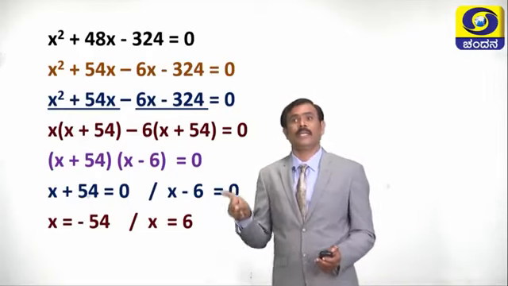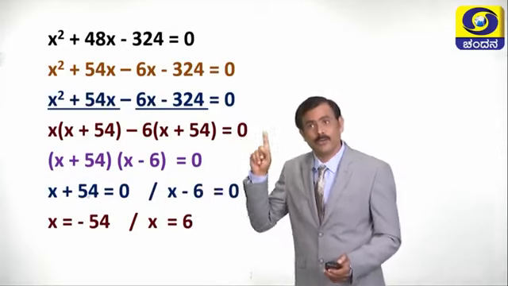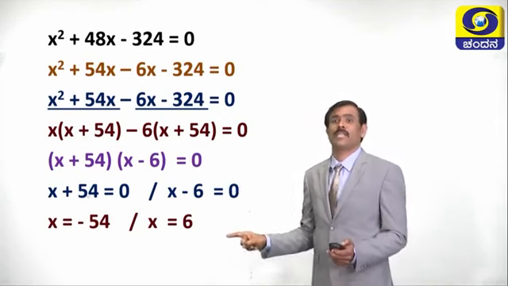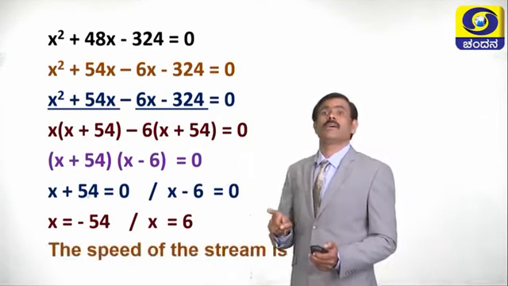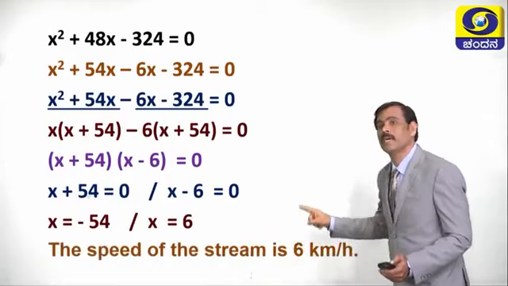See, speed, time and distance are all positive. Therefore, here we have to take the positive value. What is the positive value? x is equal to 6. So the speed of the stream is 6 kilometers per hour.